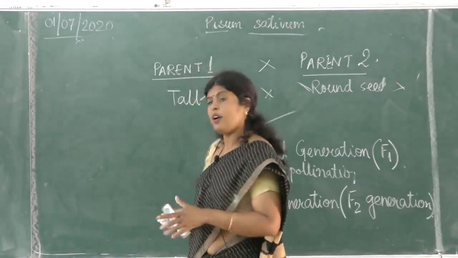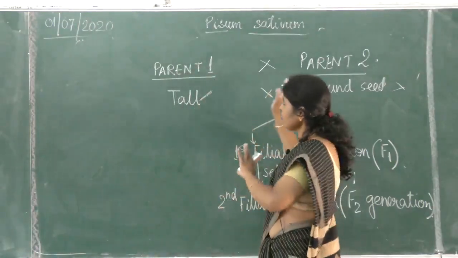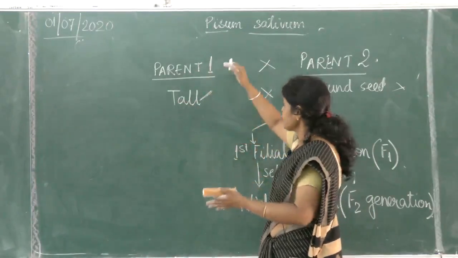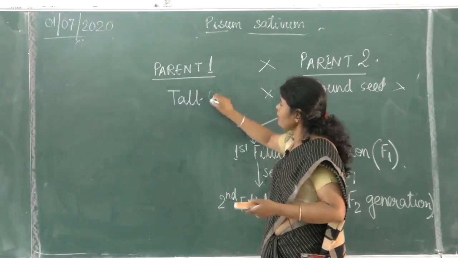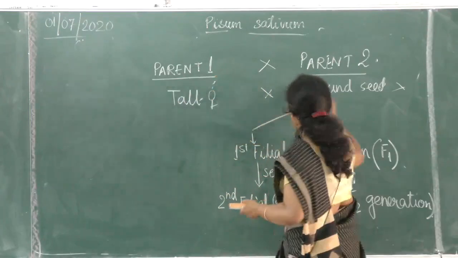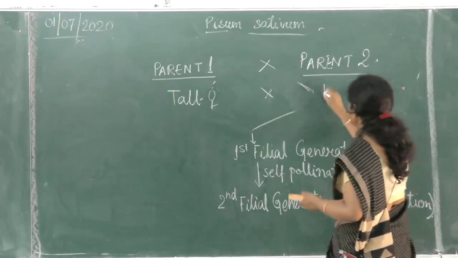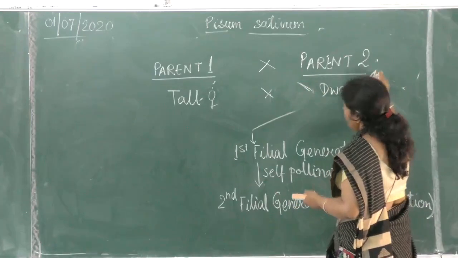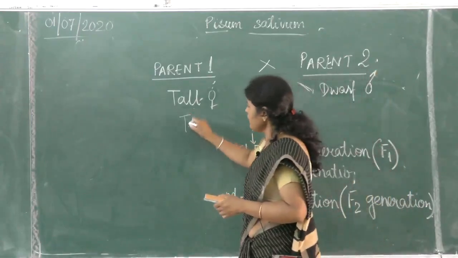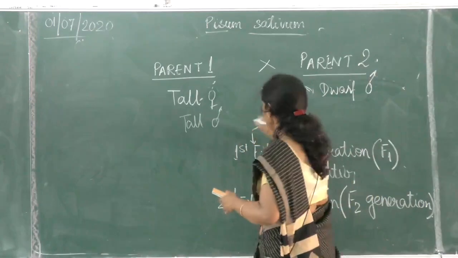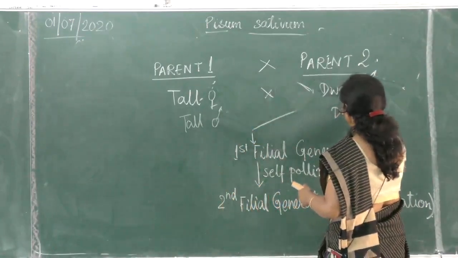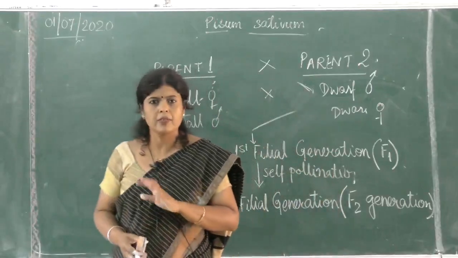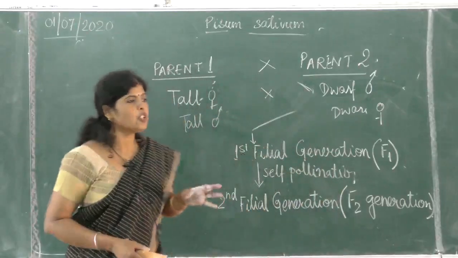Is it all right? And what he did, we call it reciprocal. He changed the parents. In one case he took tall female and dwarf male. And again he took tall male and dwarf female. Is it clear? He found the results were always the same. There was no change in the results.